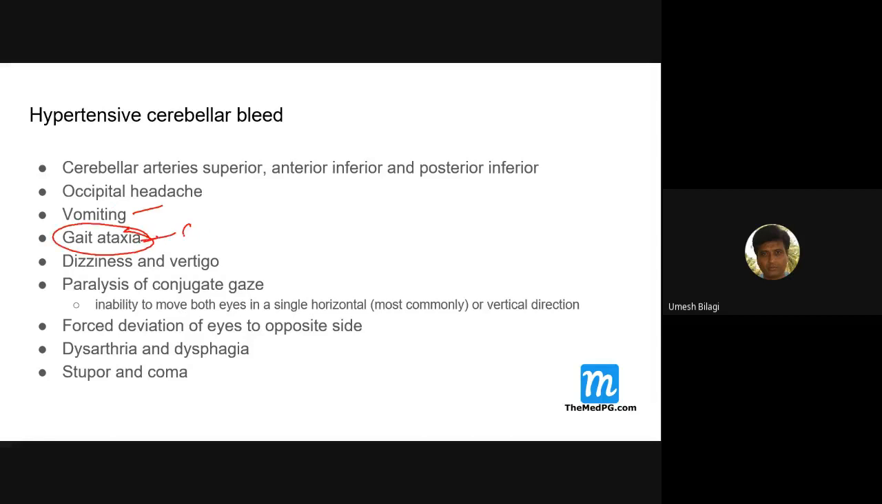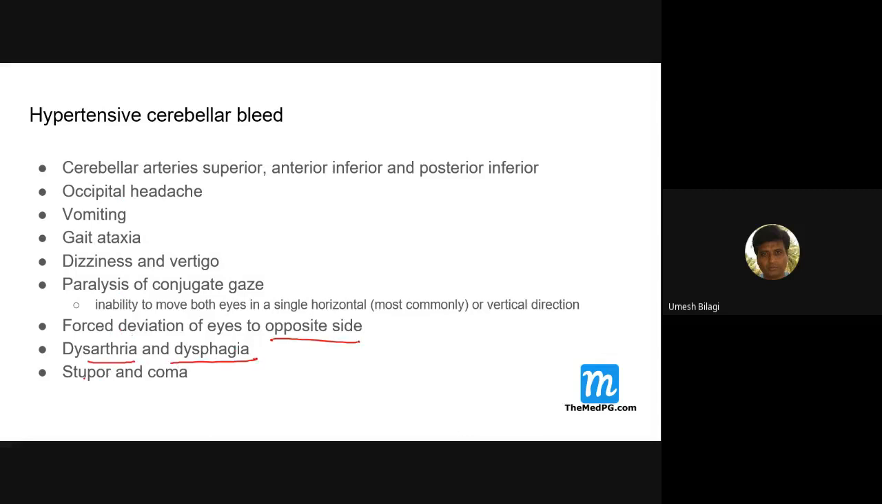They can develop cerebellar ataxia, dizziness, vertigo, paralysis of conjugate gaze. What is conjugate gaze? Inability to move both eyes in a single horizontal and vertical direction. You cannot move both eyes. Gaze palsy is there. Both eyeballs have to move in accordance, and that is lost here. Forced deviation of the eye to the opposite side.